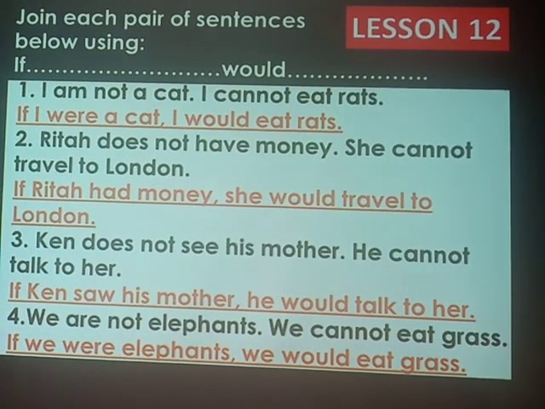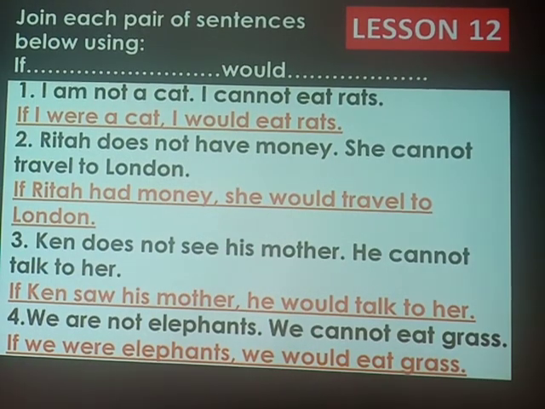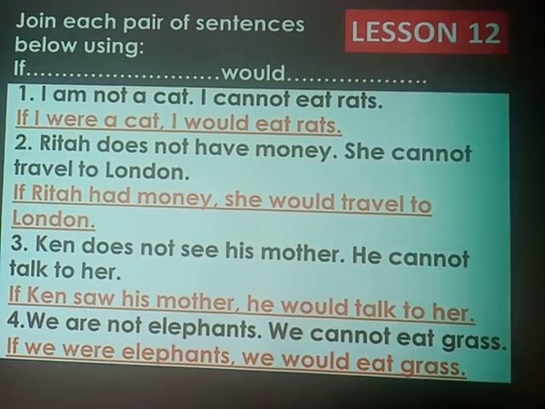Beloved candidates, at this point of time, we have come to the end of our lesson. And I call upon you to download the exercise, do it at home, stay home, and stay safe.